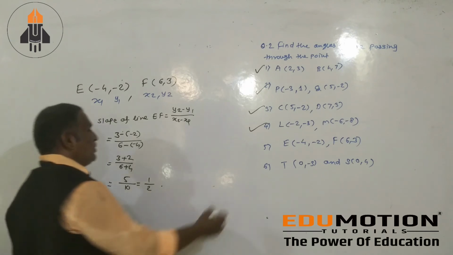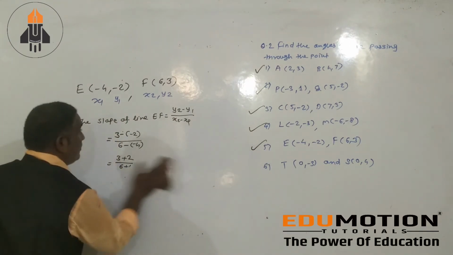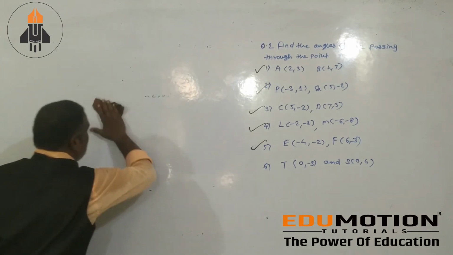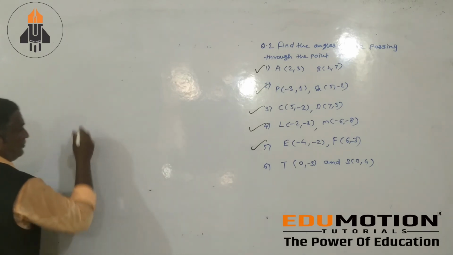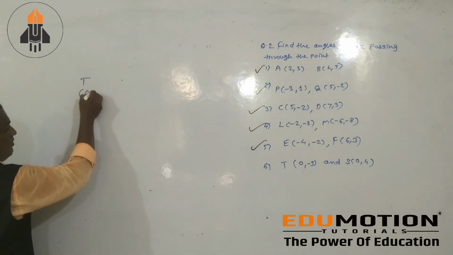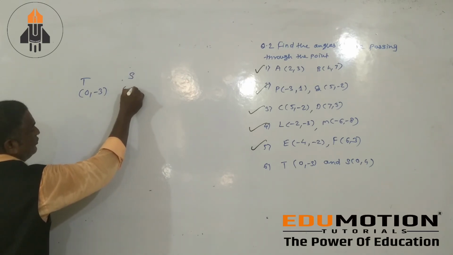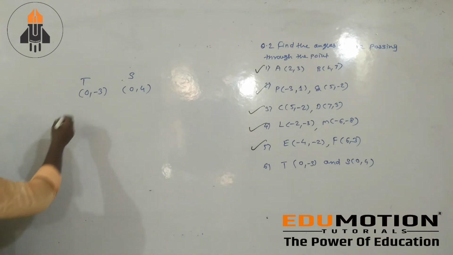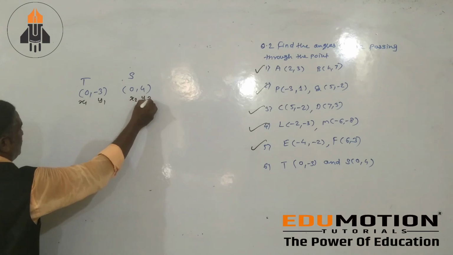Next your fifth problem. Next is that last problem of this question. T of coordinate 0, minus 3 and S of coordinate 0, 4. Okay, then this is your x1, y1, x2, y2.